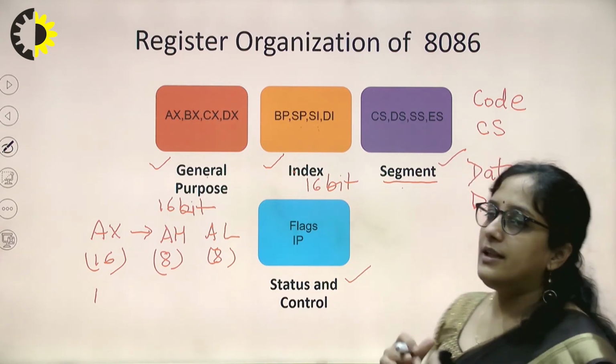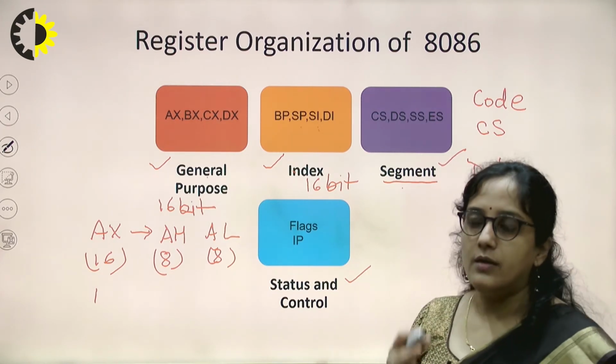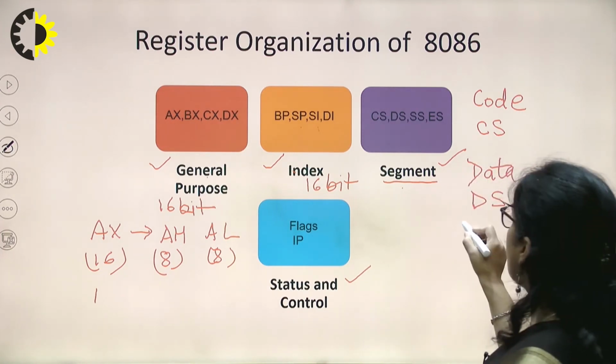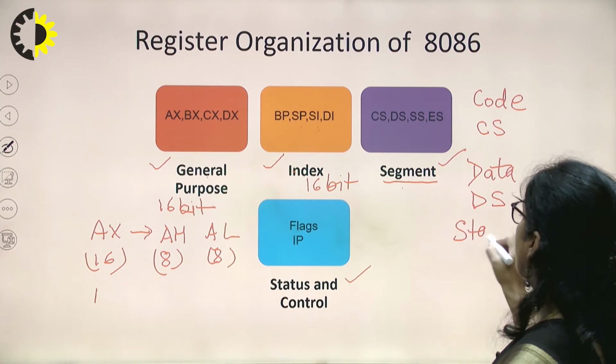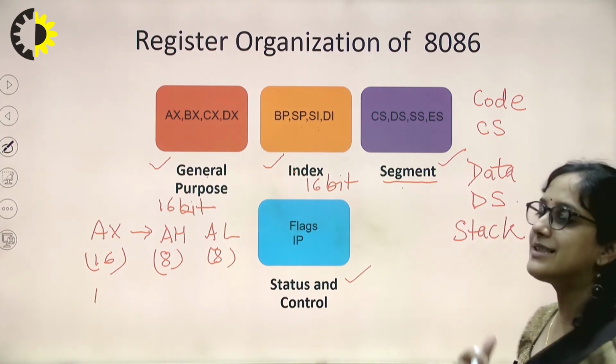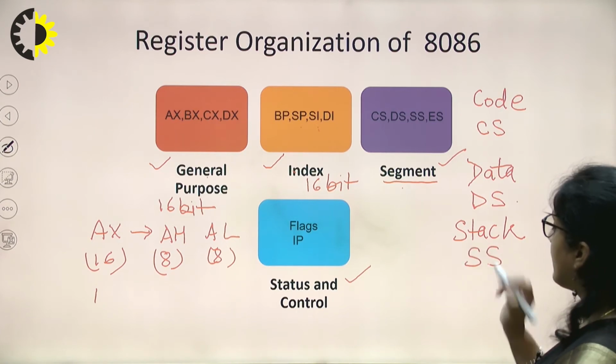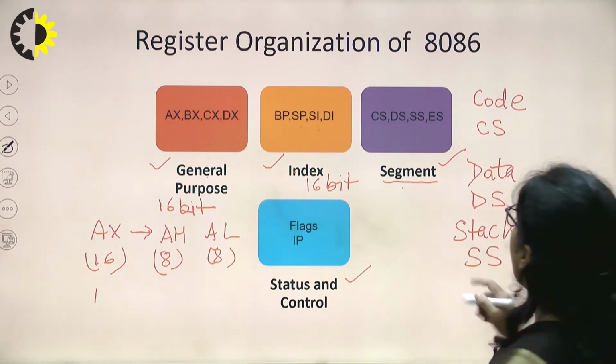Then in our program, we need a memory location which is used as a stack. In that case, we use the stack segment. We define a particular memory location as a stack, and to point to this memory location, we use the stack segment register, SS.